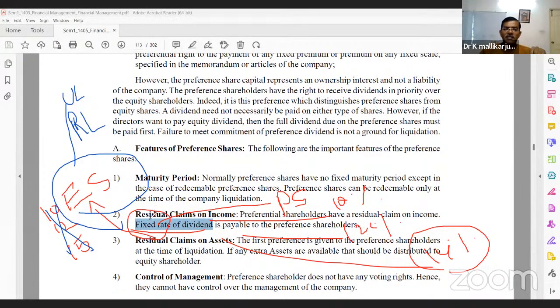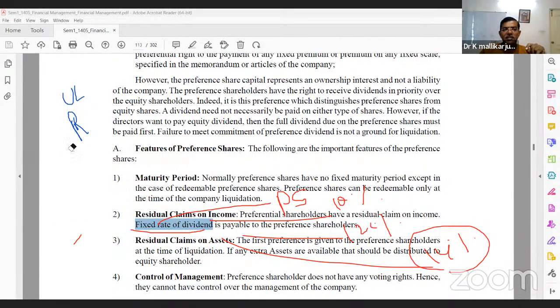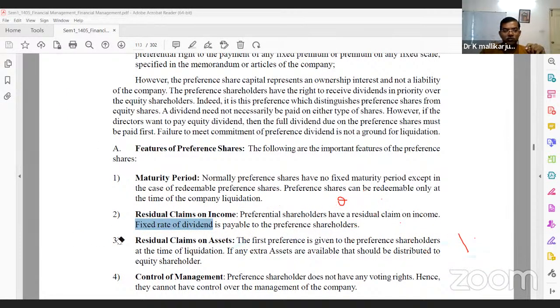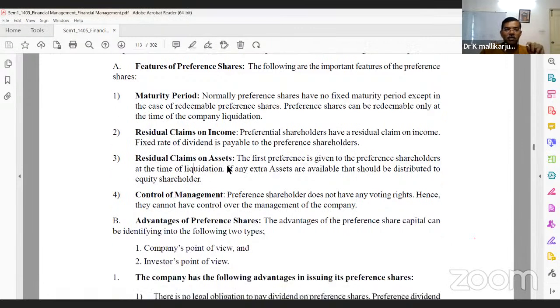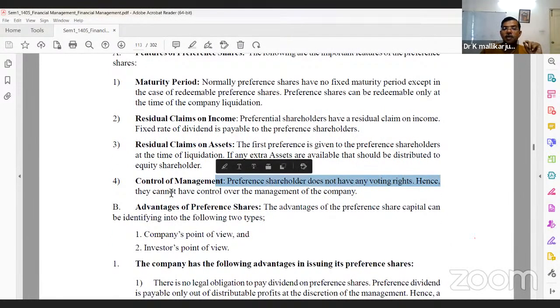But here the risk is very limited compared to equity shares. The third one is residual claims on assets. If the firm is going to liquidate, the first priority is given to preference shareholders, and the last priority is given to equity shareholders. Residual claim on income, residual claim on assets, and control of management.